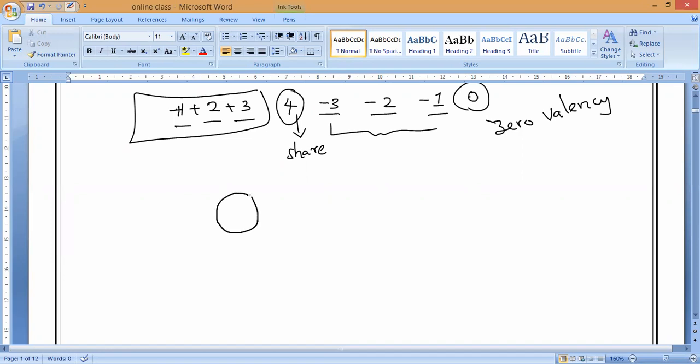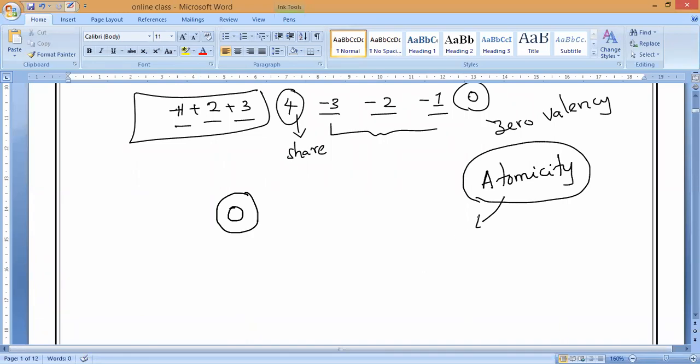We know that every element contains some number of atoms. Yes or no, guys? Some are monoatomic. That is what we call atomicity. Atomicity means the total number of atoms present in one molecule of an element. Once again I will say, observe: the total number of atoms present in one molecule of an element is called atomicity. What do we call it? Atomicity.